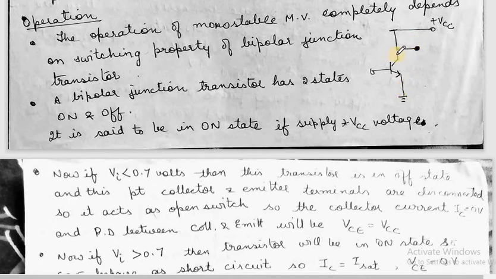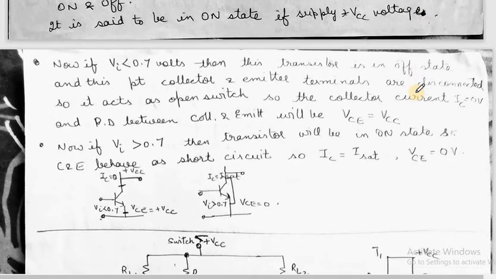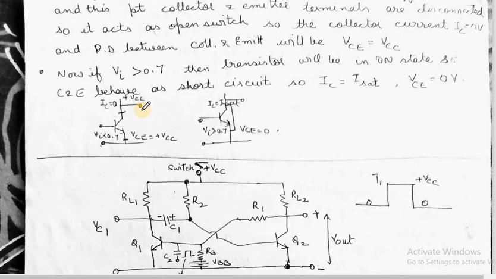The output voltage taken from the collector end will be 0, because collector and emitter will be at the same potential. In this state the transistor is said to be in on state, or it behaves as a closed switch. So these are the two states I have shown in the diagram: this is on state and this is off state. The multivibrator is entirely dependent on these two states.